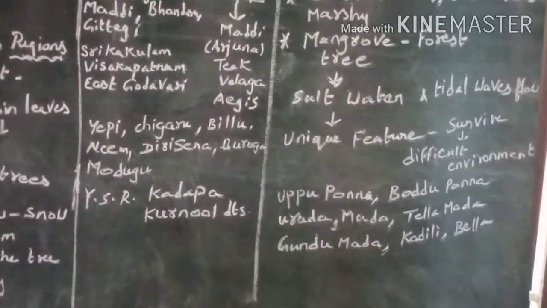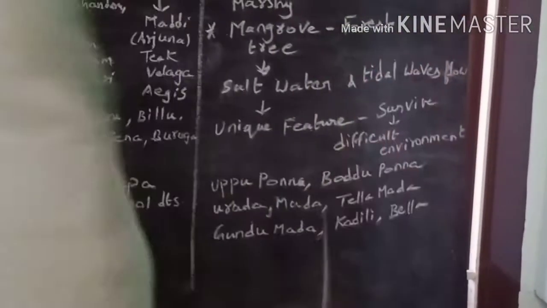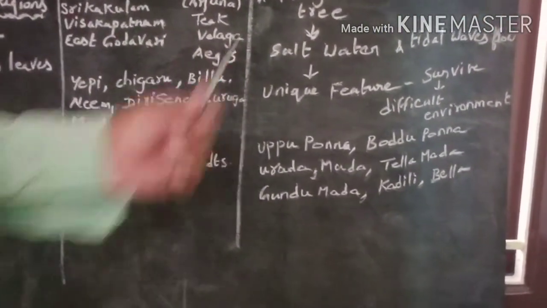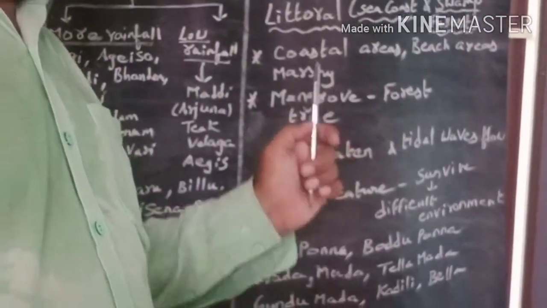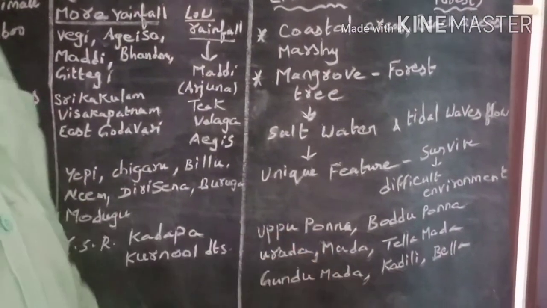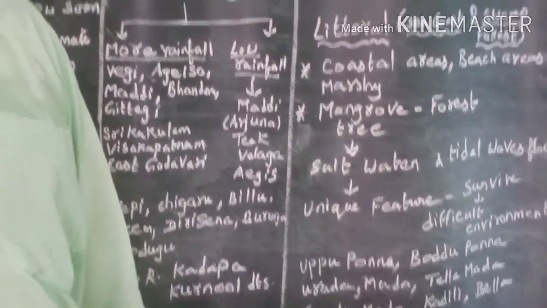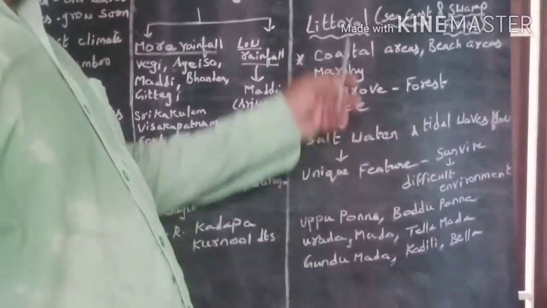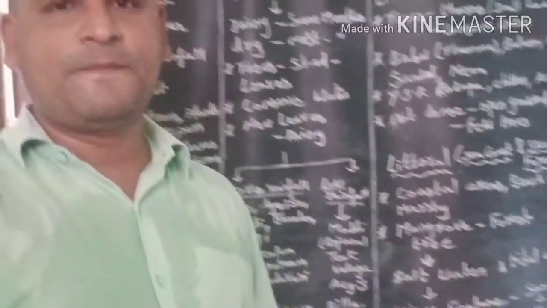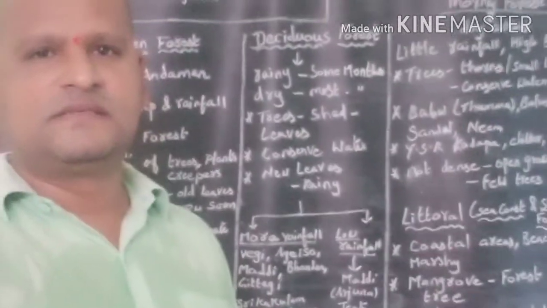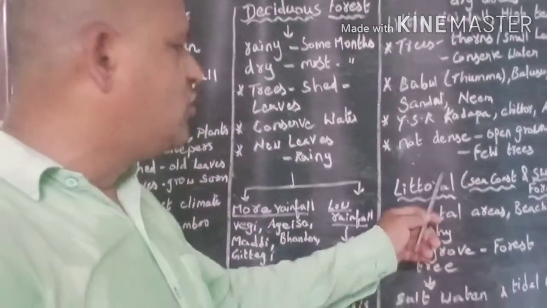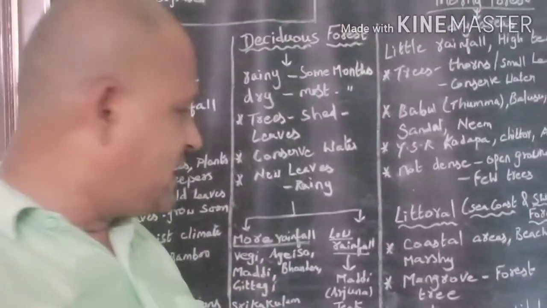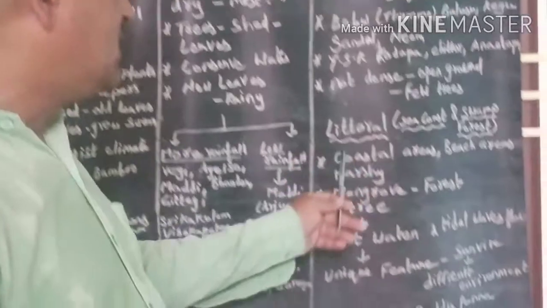Apart from mangrove tree, uppa ponna, badu ponna, urada, mada, tella mada, kundu mada, kadili, bellu are the important trees grown in littoral forest, swamp forest or mangrove forest. These trees adapt to growing in salt water as tidal waves flow in this forest. When tidal waves flow in, for some hours, this region will be flooded with salt water. Again, when tidal waves return back to the sea, this region becomes dry.